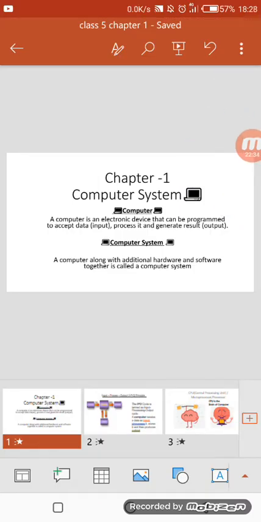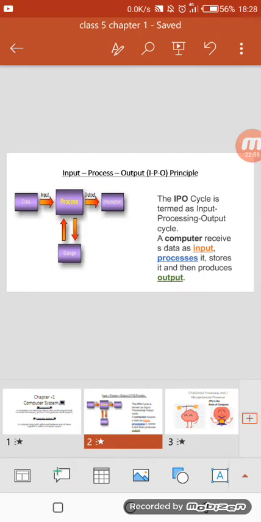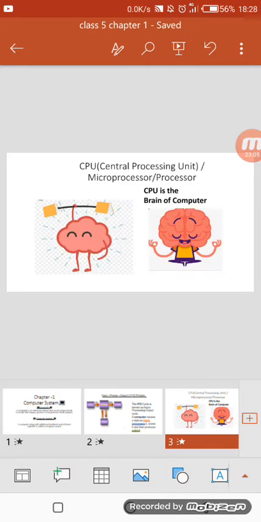So students, I hope you will learn those things which I have told you. Our first topic was computer system. In this slide I told you about the difference between computer and computer system, and after that we studied about the IPO cycle, or we can call it the input process output principle, about CPU, and the full form of CPU is central processing unit.